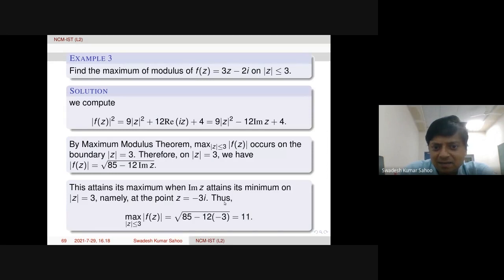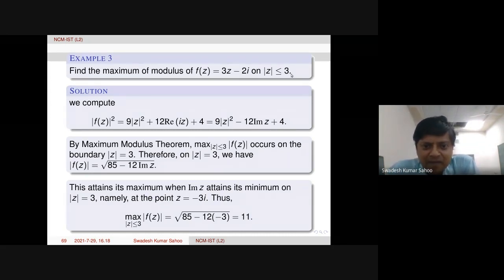Because radius is 3, so therefore minus 3 iota it will happen. Just you put it, imaginary part of z is actually minus 3, then 12 times minus 3, so 85 minus 12 times minus 3. If you compute, 121 is coming, so square root is 11. So therefore maximum is attained on the boundary by the second form of maximum modulus theorem, and here the computation says maximum is 11 for this function and in this region. Okay.